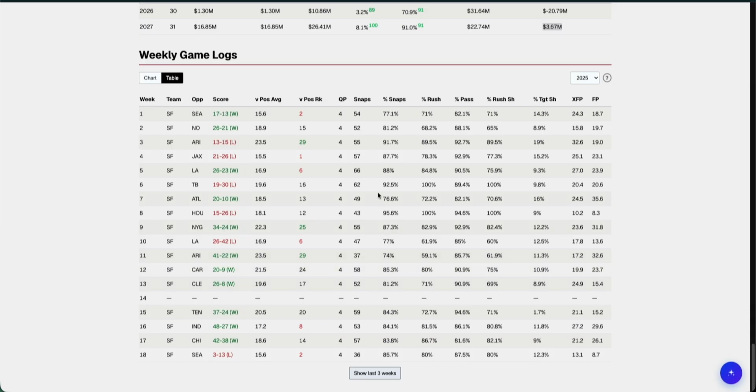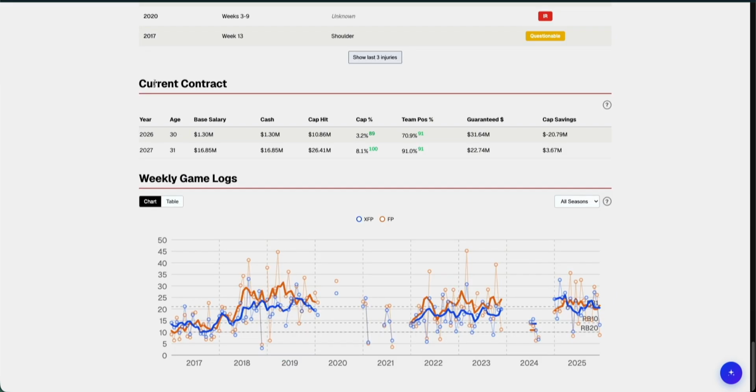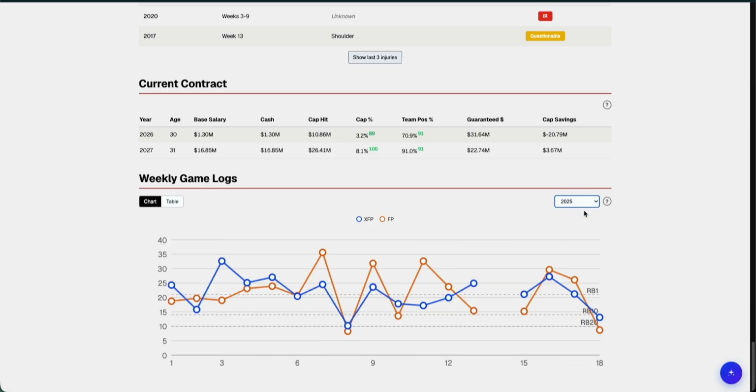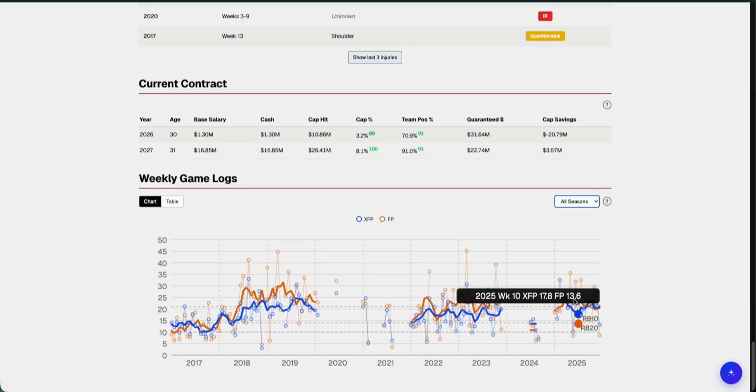And then lastly, we have the game logs. You can see how he performed every week, both opportunity and performance-wise, target shares, snap shares, and then also how difficult of an opponent he had in that week. We can also look at a chart view over time, or if you want to look at a specific season. And as far as I know, there's no publicly free site that does this. So I think this graph in and of itself is a value add.